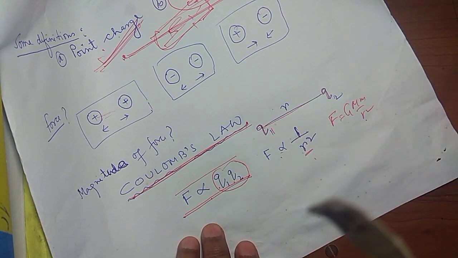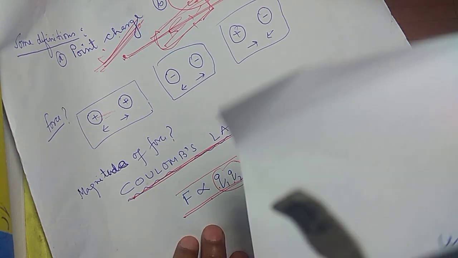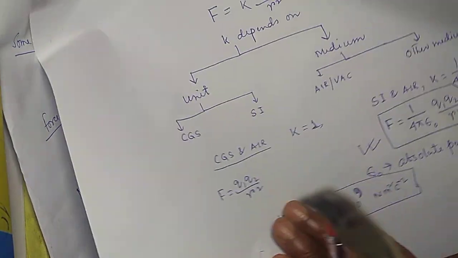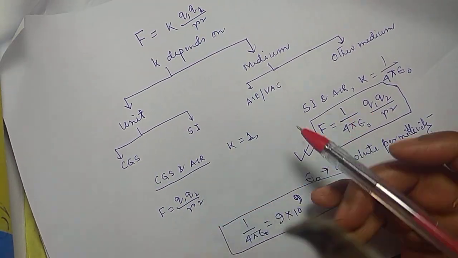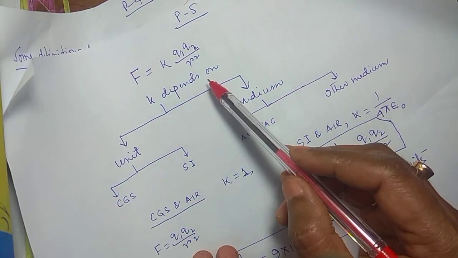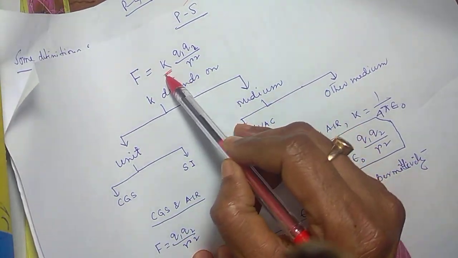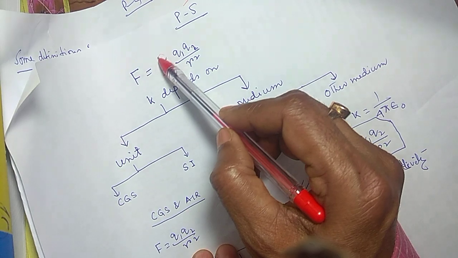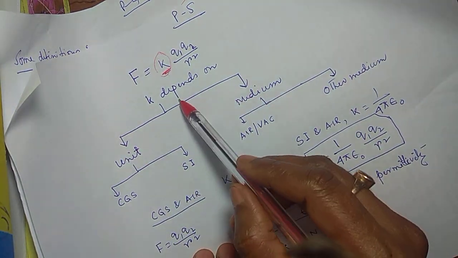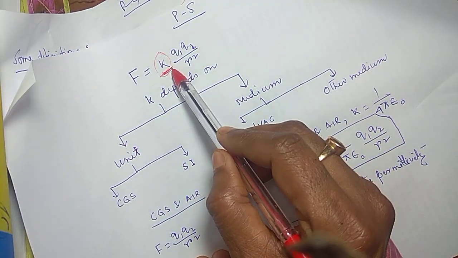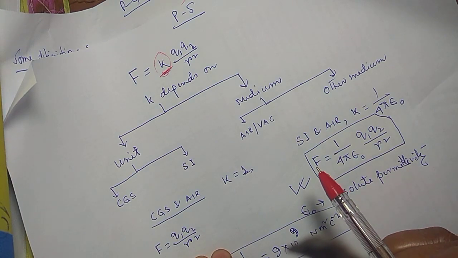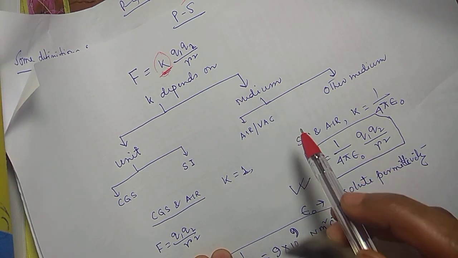So this is the force. Now as you know, this is proportional, so I have to make it equal. To make it equal, I'll give a constant k. So this k is again important. The value of k depends on two factors. What are the factors? The units you are considering.